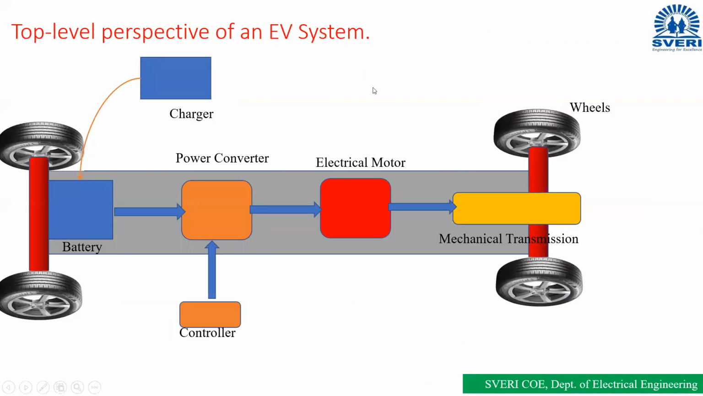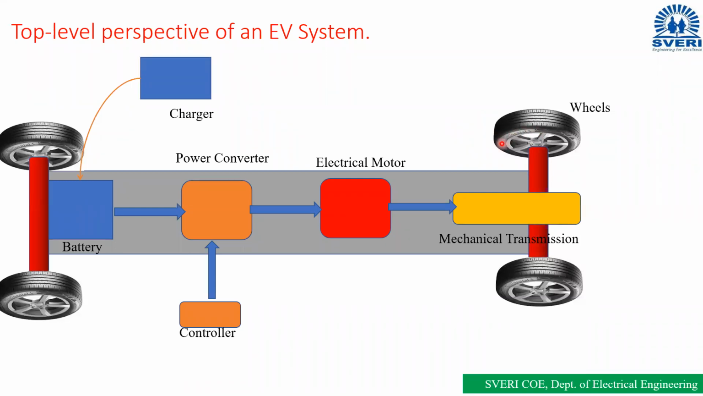So now we will see the block diagram of the electric vehicle. That is the top level perspective of an electric vehicle system. Diagram is visible? Yes, sir. Okay, so these are the main components of the electric vehicle. Clear?